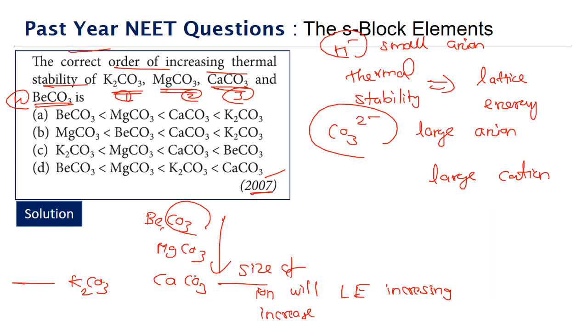Means thermal stability also will be increasing. So what must be the trend between these three? What must be the trend? The trend is beryllium carbonate less than magnesium carbonate less than calcium carbonate.